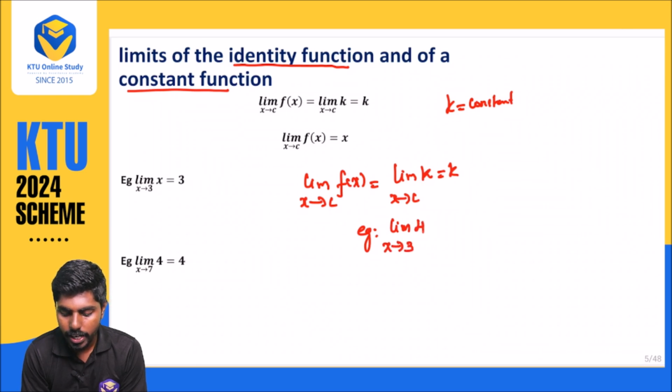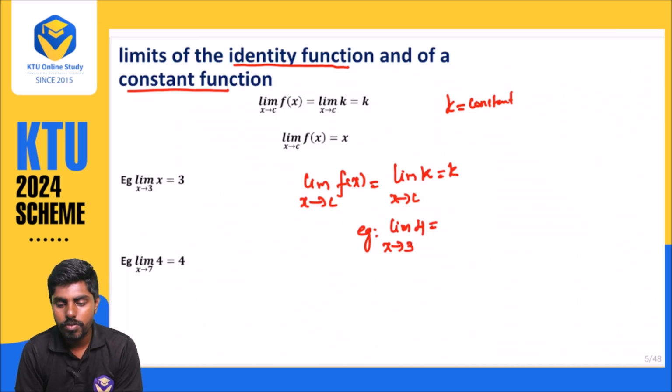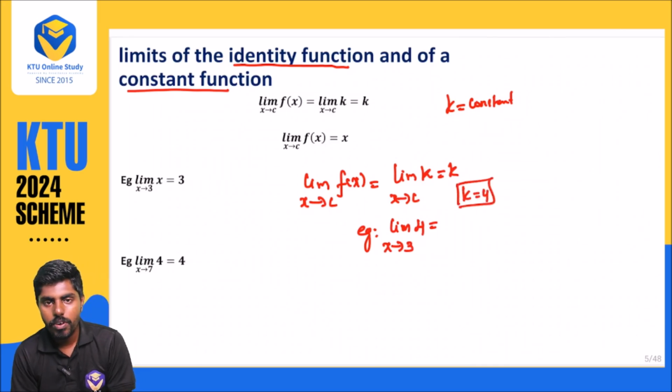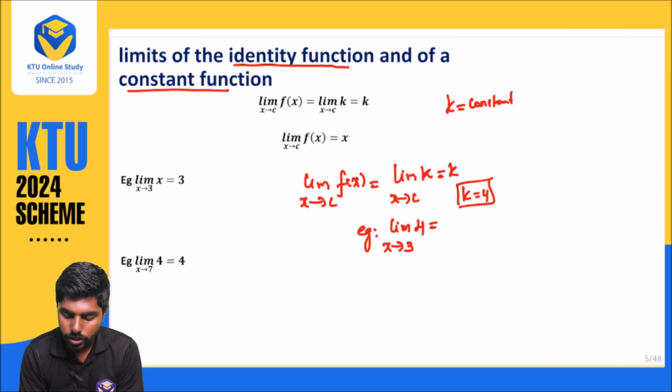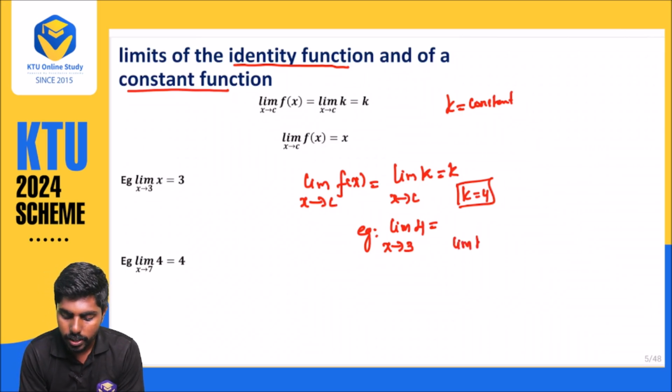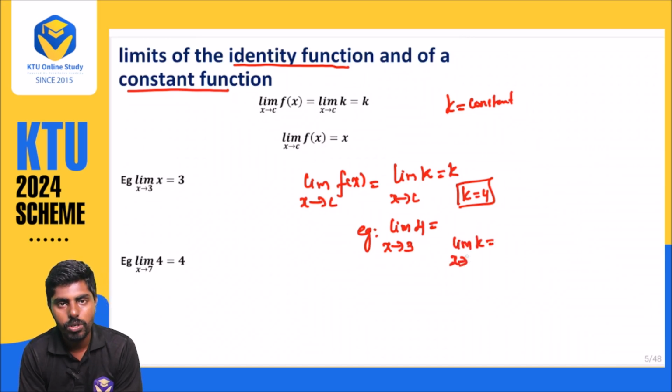What is happening here? I am writing 4. What will happen? You cannot substitute the value of f of x, because that is a constant value, k. K is equal to 4. So you cannot substitute. If the f of x value is there, we can approach it. But in place of f of x, what is there? K is there. That is the limit of k, whatever the value, as x approaches any term.